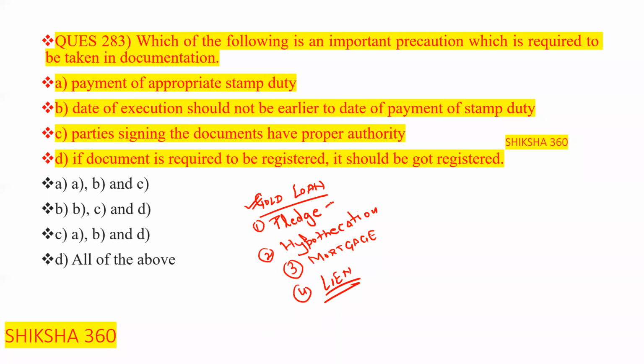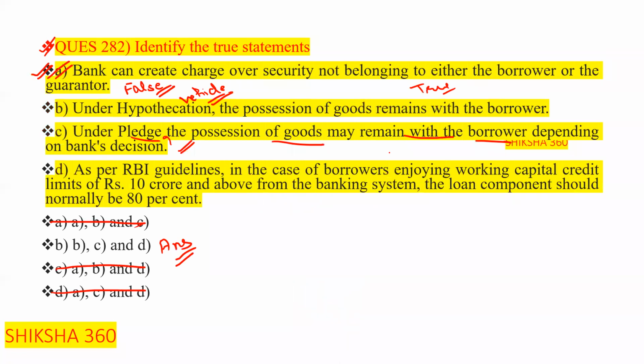Clear? Pledge. That is possession of the goods in the hands of the lender. Clear? Possession of the goods in the hands of the lender. That is pledge. Clear? It may remain with the borrower.